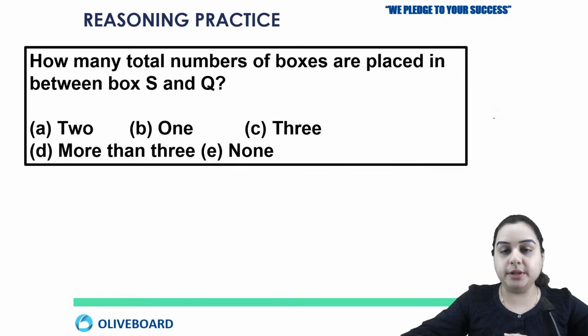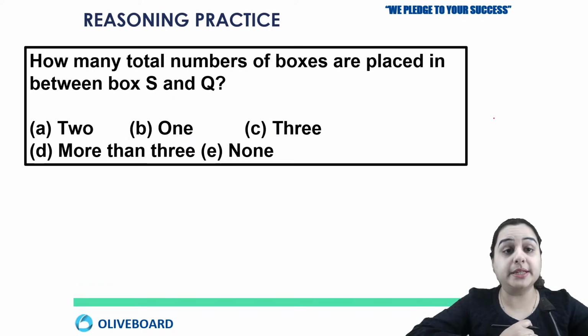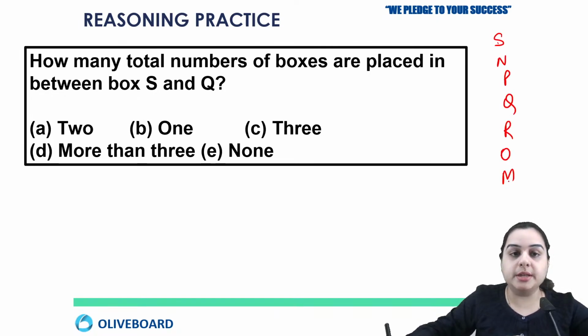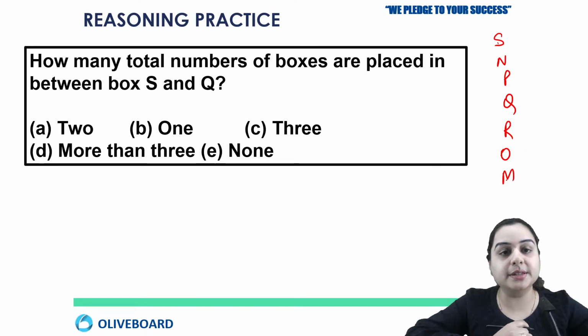Okay. Good. So now let's answer the question. How many total number of boxes are placed in between S and Q? So you have this: S, N, P, Q, R, O, M. So how many total number of boxes are there between S and Q? You have to answer this.